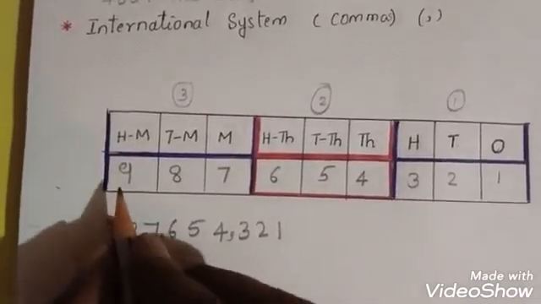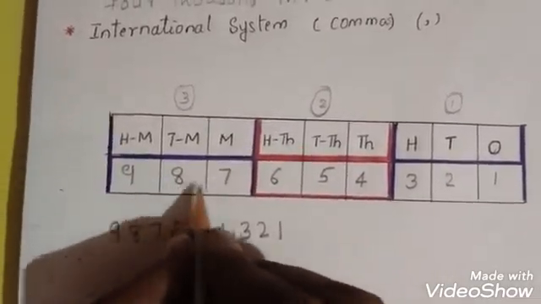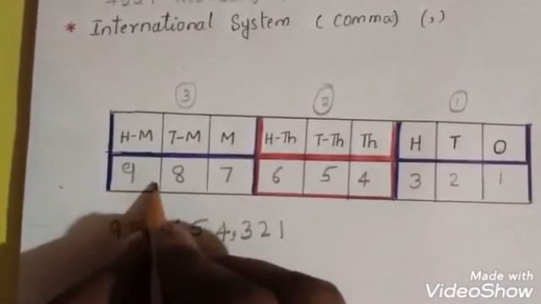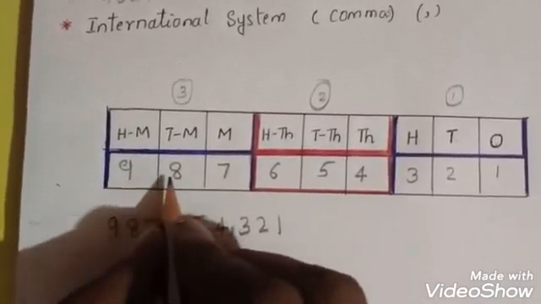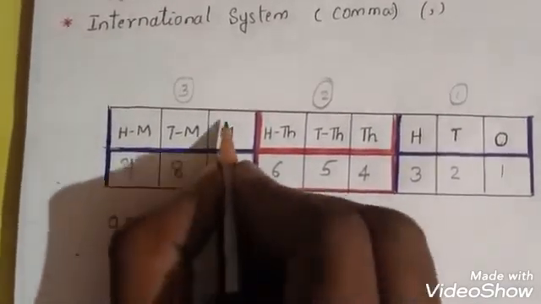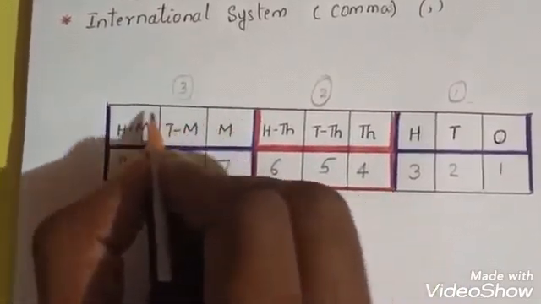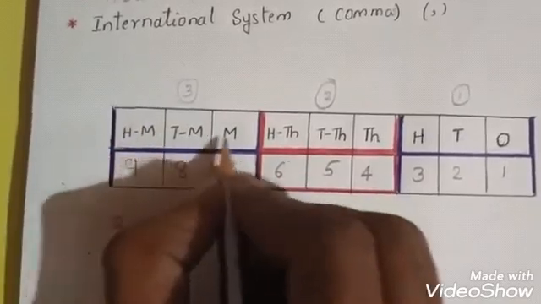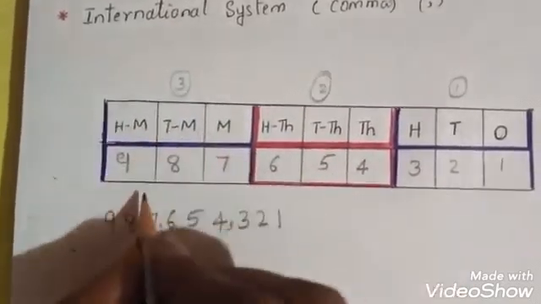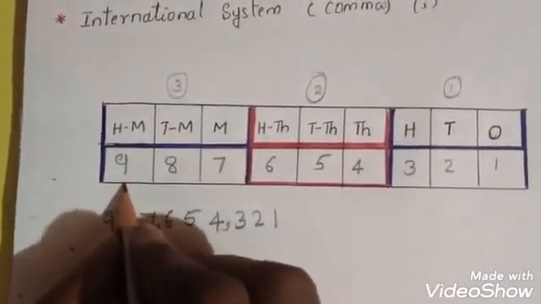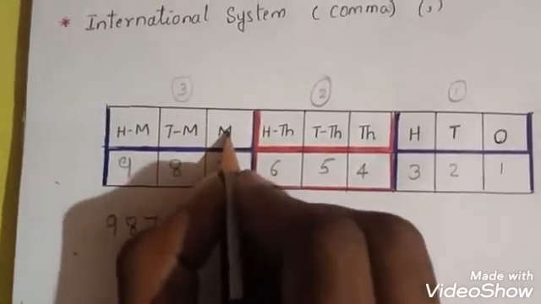So here, children, 987. First this number you have to read. 987, in which place is this? This is million. Okay, this is how to read million. 987 million.